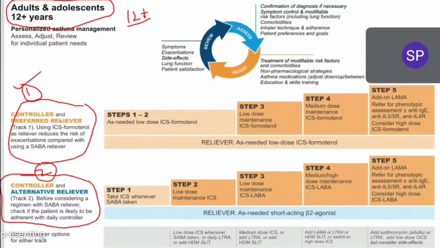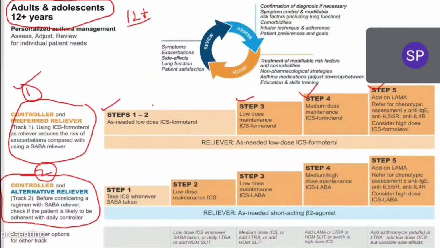Clear? Now look, in track 1 we have 5 steps: step 1 and 2, step 3, step 4 and step 5. Everyone listen carefully, there is often some confusion. Track 1 is controller and preferred reliever treatment, right? In track 1 we have two boxes. The upper boxes are controlling treatment strategies and the lower box is the relieving treatment strategy. This combination of both is considered track 1.